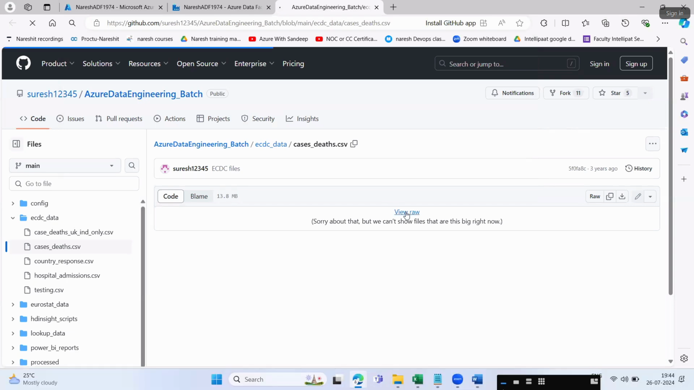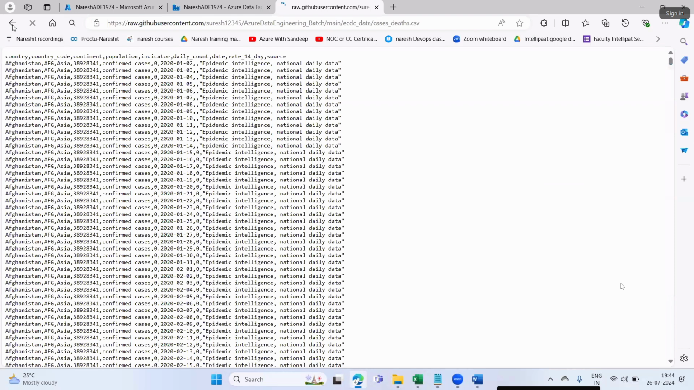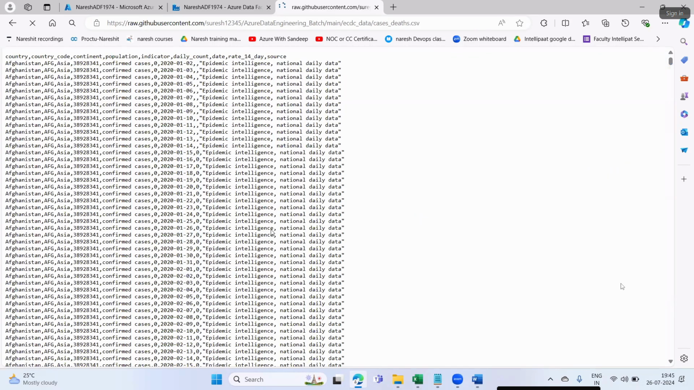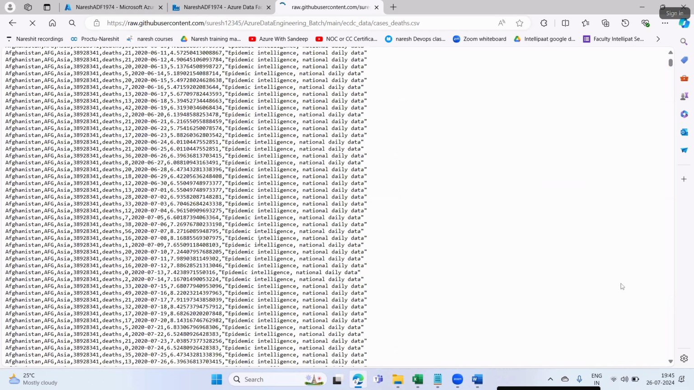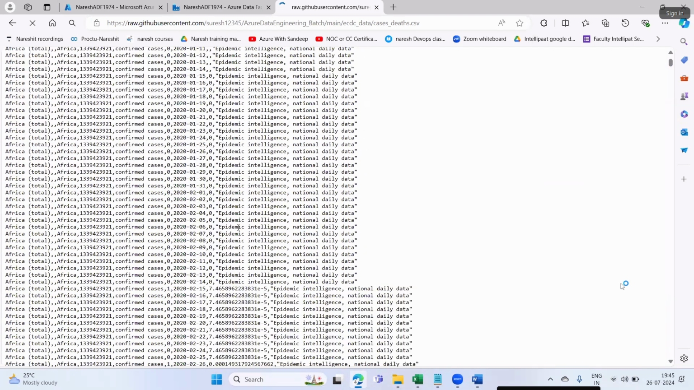This is the casedet.csv file, some CSV file. If you want to see the raw data of this CSV file, click on view raw data. See, this is the complete data we have inside the CSV file. How much data is there? A lot of data, guys.